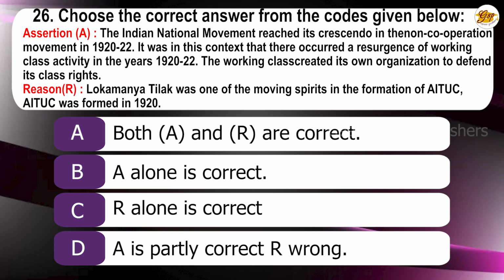Reason: Lokmanya Tilak was one of the moving spirits in the formation of AITUC, and AITUC was formed in 1920. The choices: A. Both A and R are correct. B. A alone is correct. C. R alone is correct. D. A is partly correct, R is wrong. The correct answer is A. Both A and R are correct.